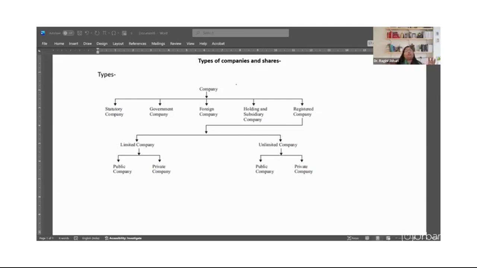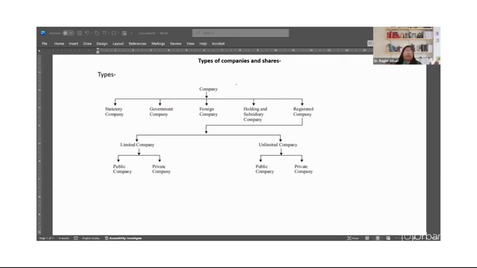So as per section 617 of Companies Act of 1956, a government company means any company in which not less than 50% of the paid up capital is held by the central government or by any state government or governments, or partly by central government and partly by one or more state governments, and includes a company which is subsidiary of a government company.